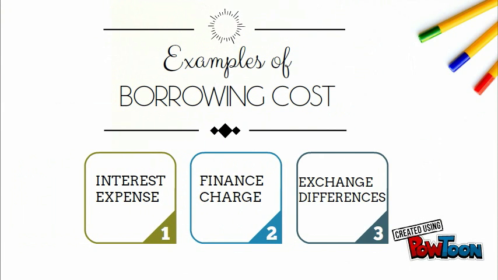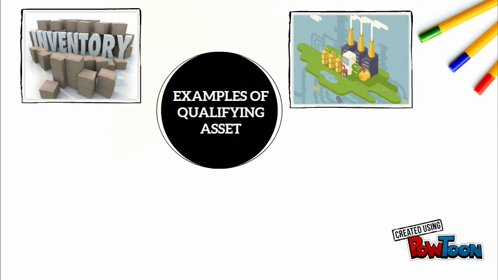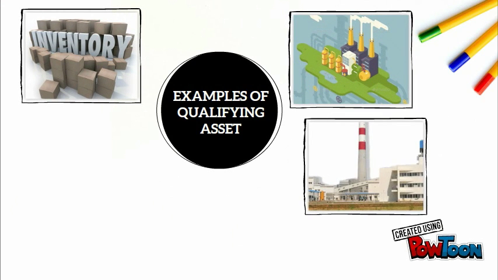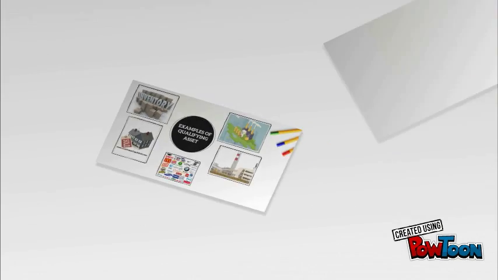The examples of borrowing costs are interest expense, finance charge, and exchange differences. The examples of qualifying assets are inventories, manufacturing plants, power generation facilities, intangible assets, and investment properties.